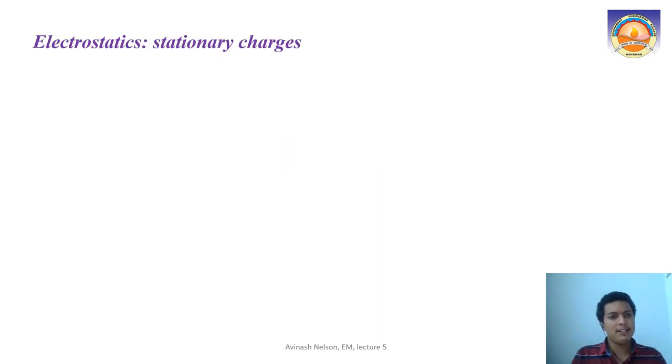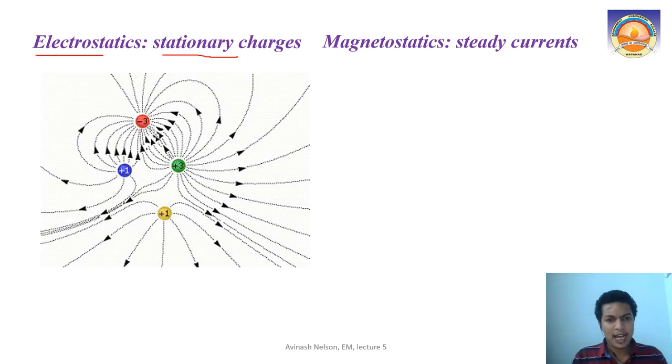In your second module, you learned about electrostatics, that is, stationary charges. Like you have a system of charges, plus 1 coulomb, plus 3 coulomb, plus 1 coulomb, and minus 3 coulomb. If they are all stationary in space, what will be the electric field, and what will be the force between them? These things we discussed in electrostatics. So a charge at rest can produce a field, or an effect on the nearby space, that we call the electric field, and that is what we study in electrostatics.